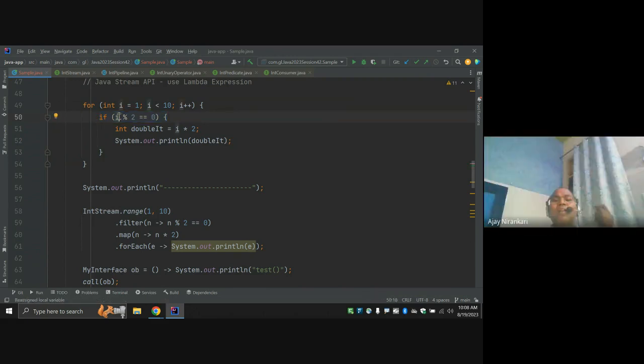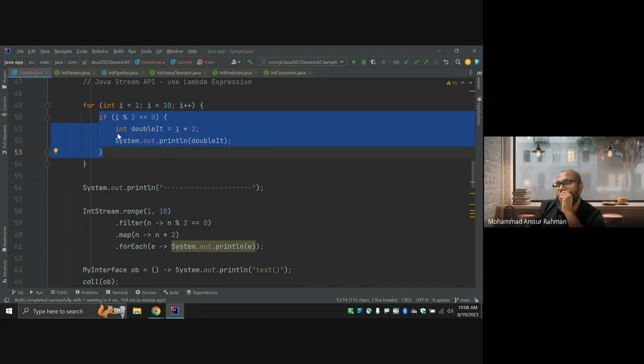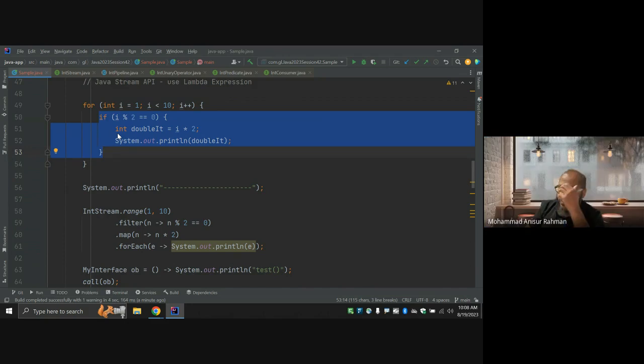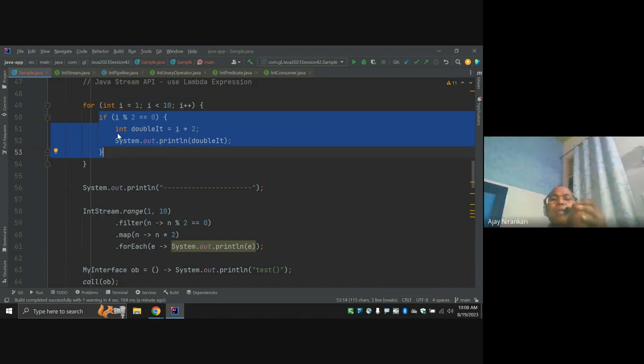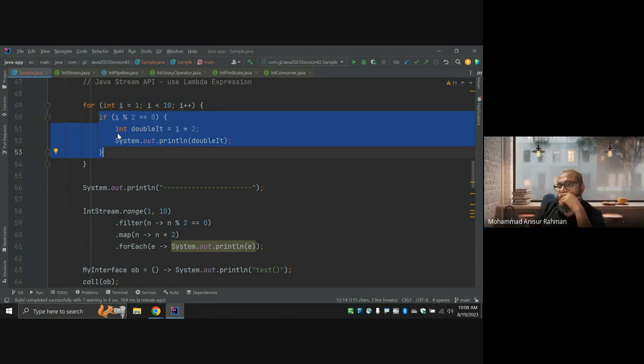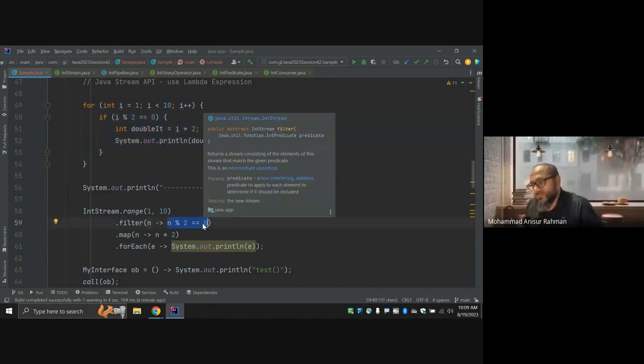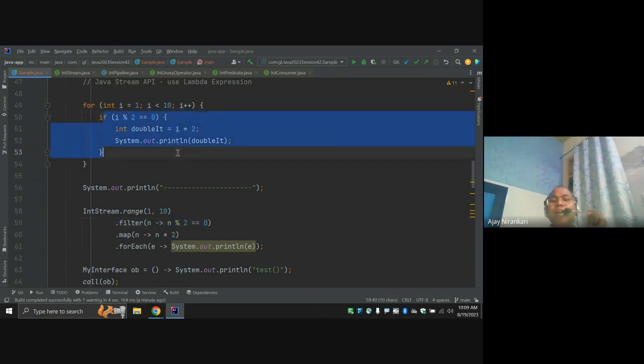Similarly, in all the 1 to 10 numbers, I don't want to print all 10 numbers. I want to print only the even ones. That means the non-even ones, just remove them, just don't do anything. Just filtering data. So just filter from range 1 to 10, only those numbers which are even numbers. So here the if clause is filtering.